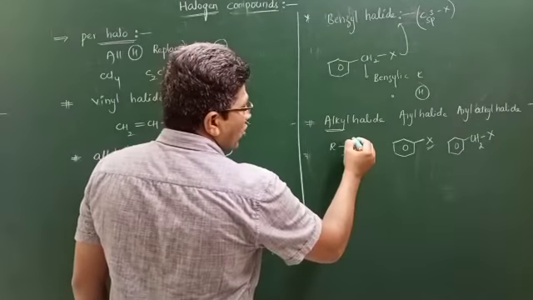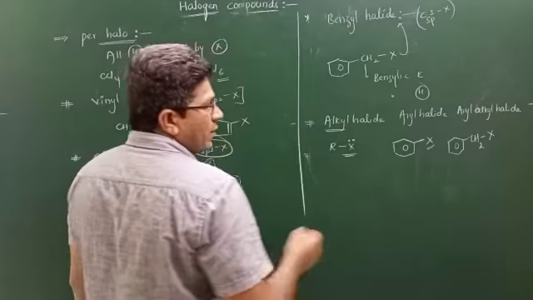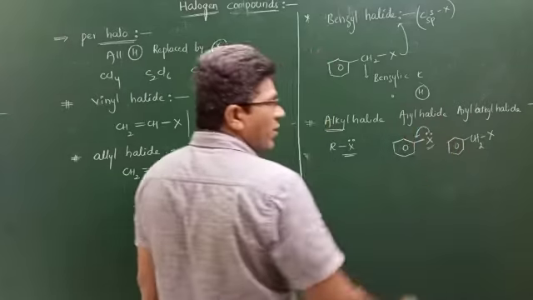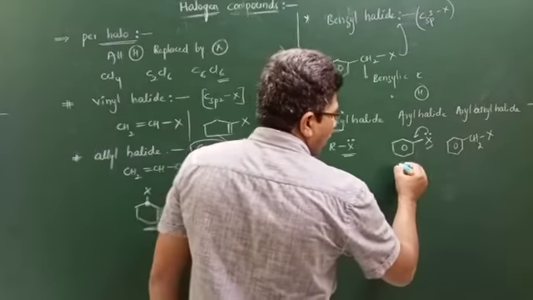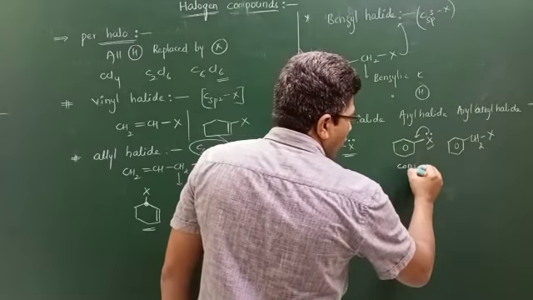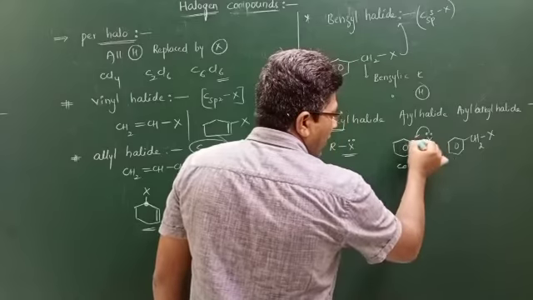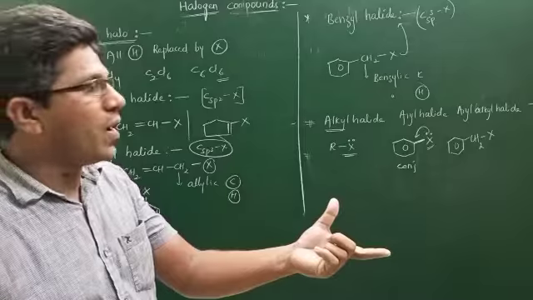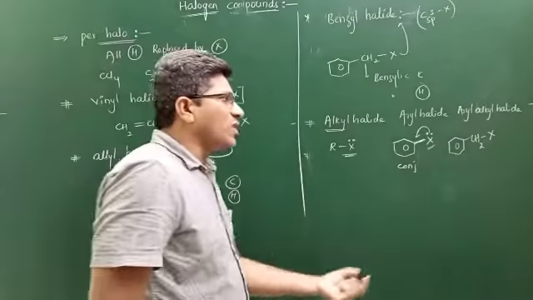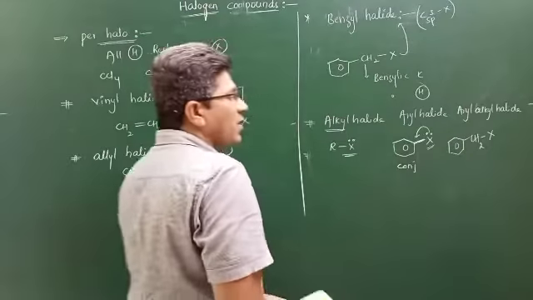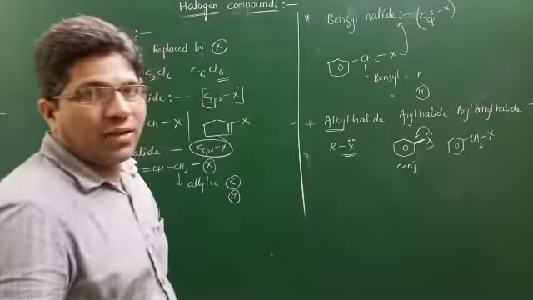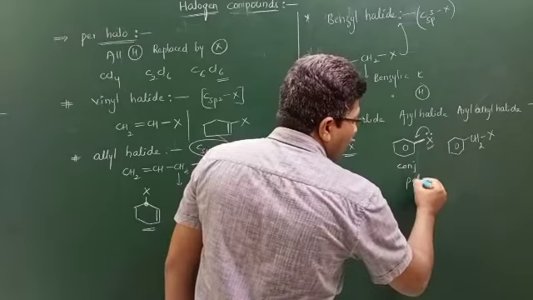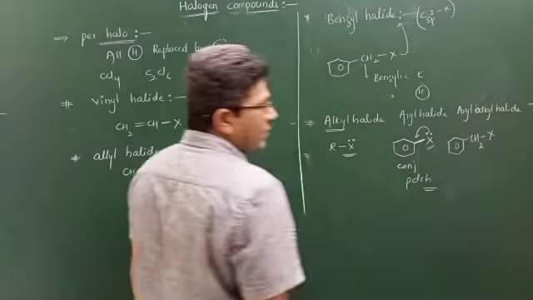See here, in this case the lone pair is free, but in this case the halogen lone pair is involved in conjugation. Due to conjugation, this carbon-halogen bond length decreases. Single bond is converted to double bond is converted to single bond. While writing resonance structures, you will get single converted to double converted to single. Those bonds are called, what is that? Partial double bond character.